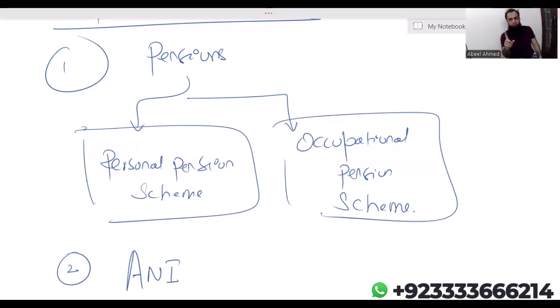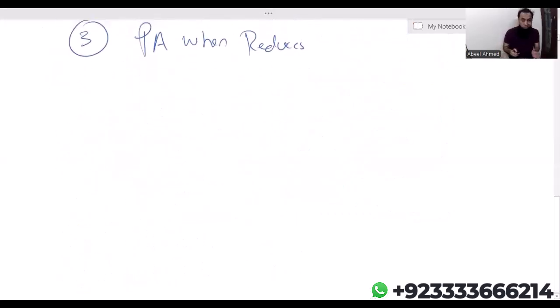And let me tell you one thing. The UK government and the UK taxation authority, which is HMRC, encourage their people to go for personal pension schemes. Why do they encourage their people? Because they know that if at retirement age individuals don't have enough funds, then the government will have to look after them. So they want them to go for a personal pension scheme and they give a number of incentives. So let's just start from that. What are the incentives?